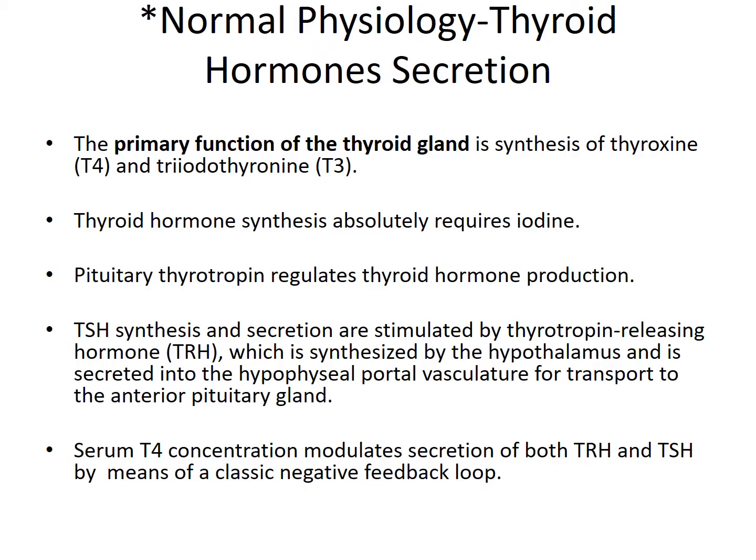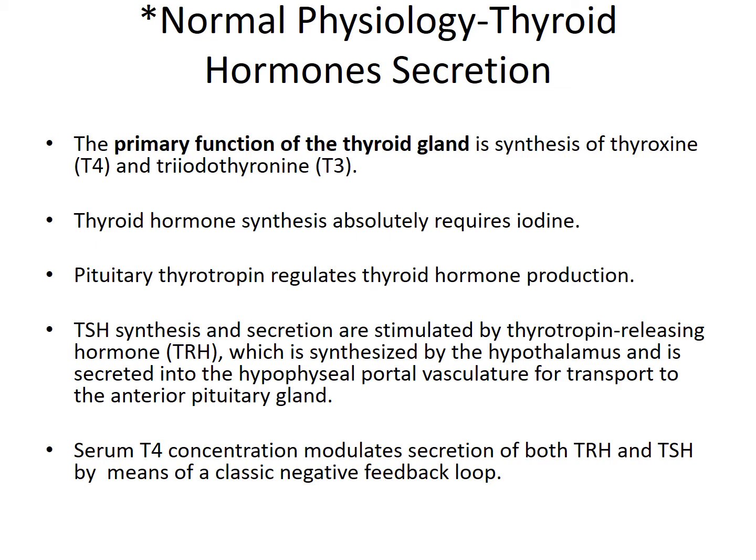As we have discussed, the primary function of the thyroid gland is to secrete T3 and T4, which are under the control of the thyroid releasing hormone and thyroid stimulating hormone from the hypothalamus and the anterior pituitary. The serum T4 concentration modulates the secretion of both thyroid releasing hormone and thyroid stimulating hormone by a loop called the classic negative feedback loop.